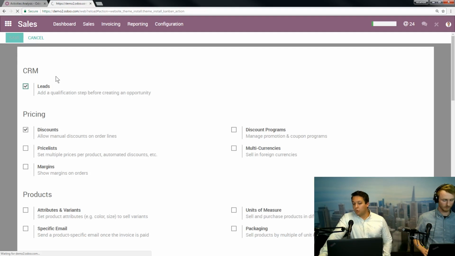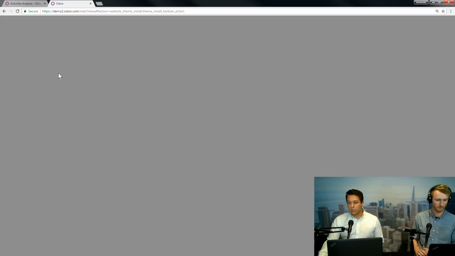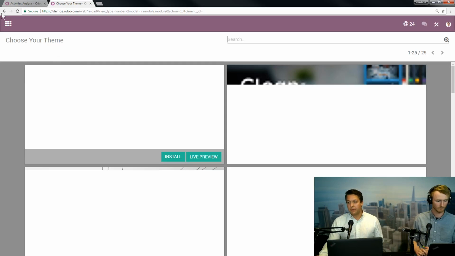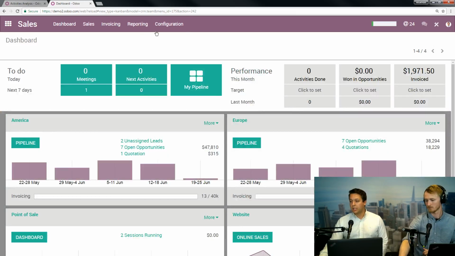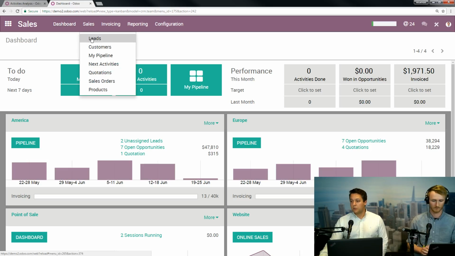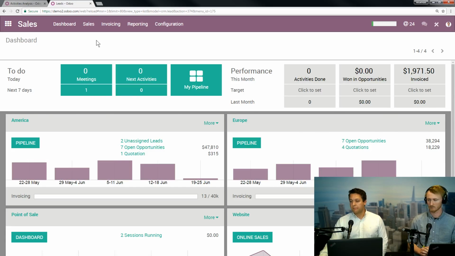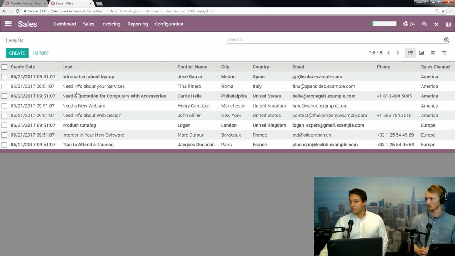There's no wrong or right way to do this. It's just how you want to set up your team and how you want the information to flow in. If you have managers that have a really active day-to-day of lead management, you can do it that way. Or if you want to just flow to your salespeople and let them run with it, you can do that too. So if we go back in here, we're going to sales. Now we have leads as an option. So we have some preset leads in here.